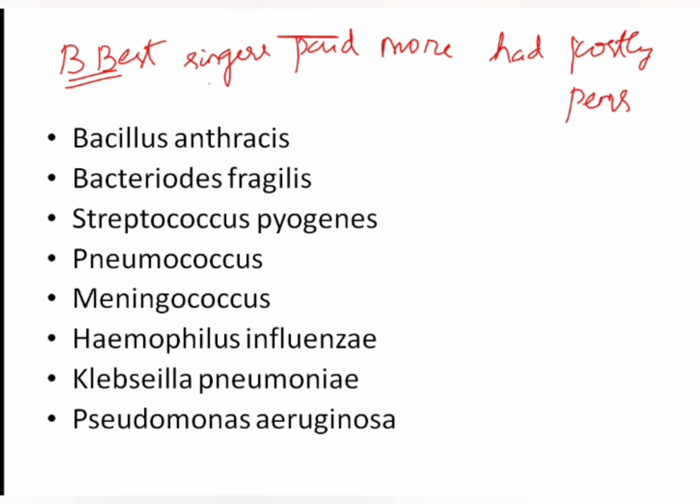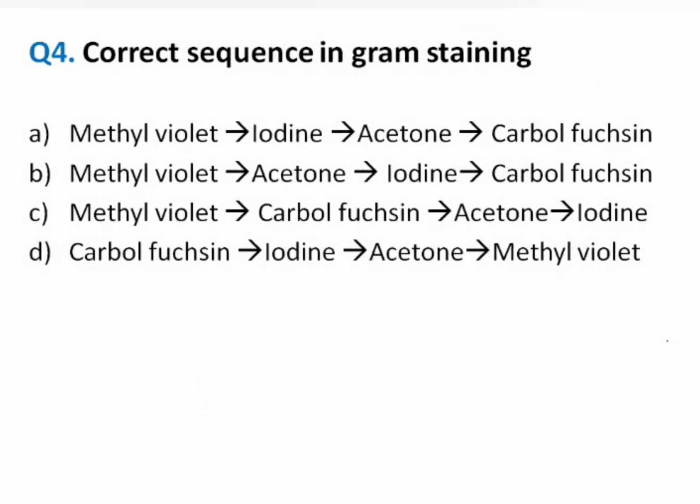You have a capsulated fungus. The capsulated fungus is only one, that is Cryptococcus. So the example for capsulated fungus is Cryptococcus. This completes the third MCQ. Now moving on to the fourth MCQ.